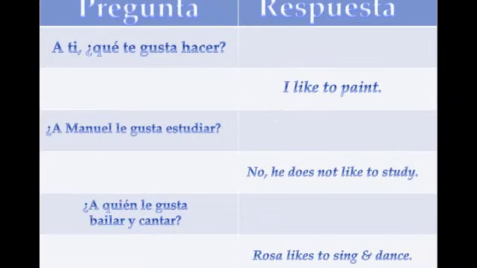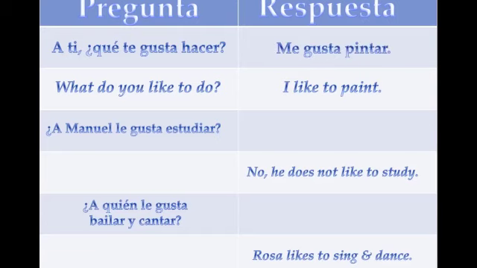Let's look at these sentences really quickly. ¿A ti qué te gusta hacer? What do you like to do? You should remember that word hacer from 2-3. That was a section that mostly everyone did pretty poorly on. So let's answer that question in Spanish. Me gusta pintar. And if you want to do emphasis, a mí me gusta pintar. Not necessarily, just emphatic, meaning that you're saying, oh, I like to paint. Just being emphatic.